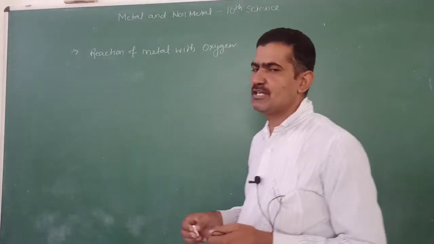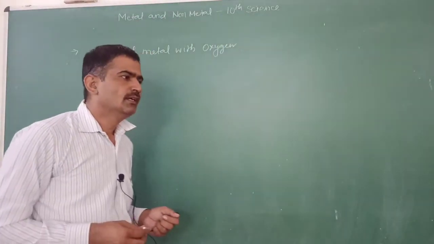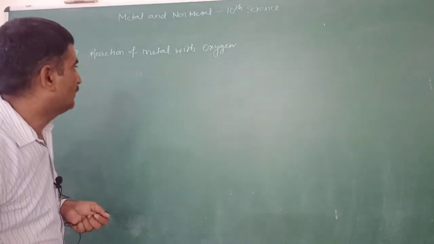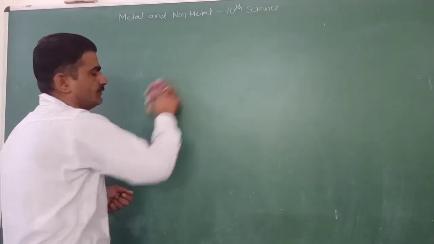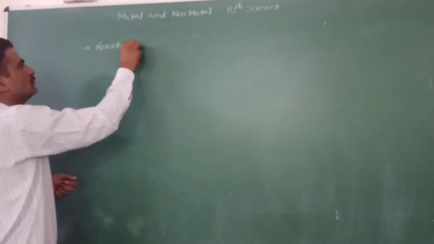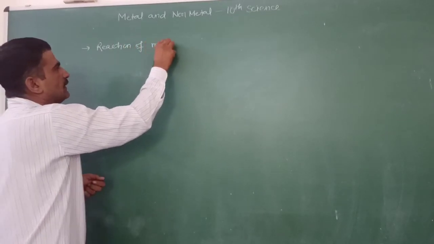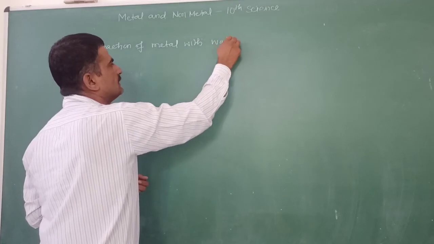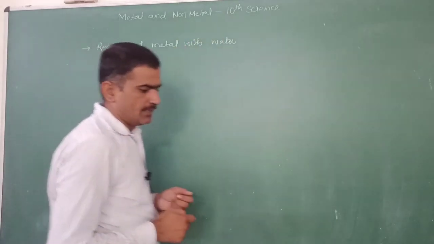Now after this we will study another property of the metal, that is the reaction of metal with water.